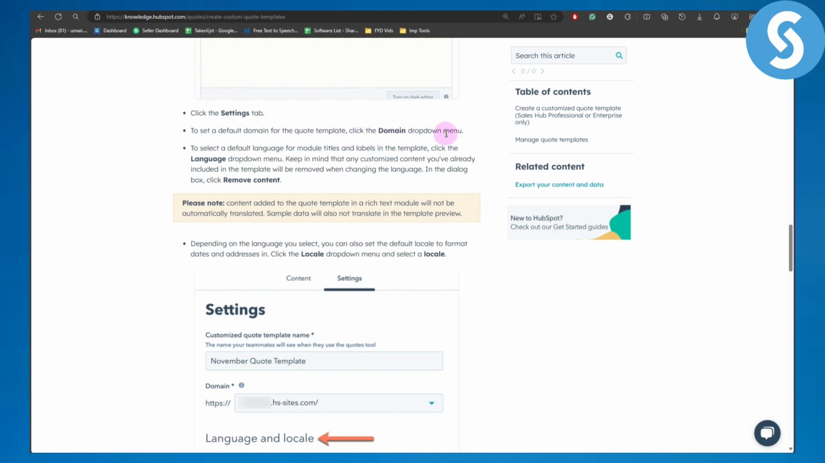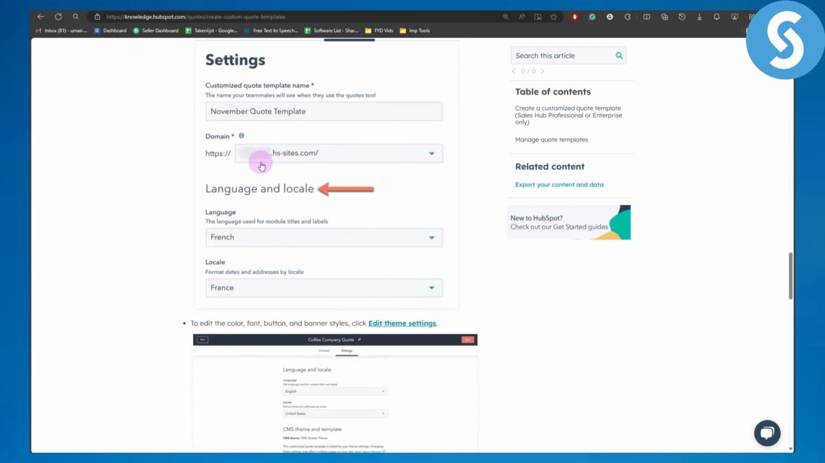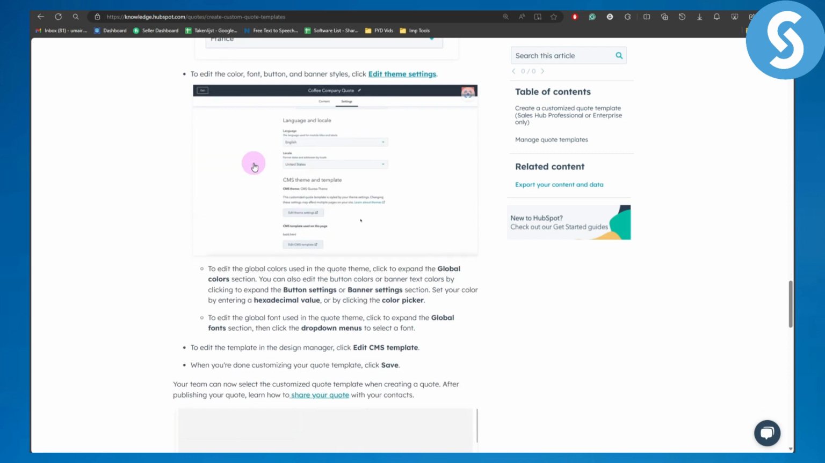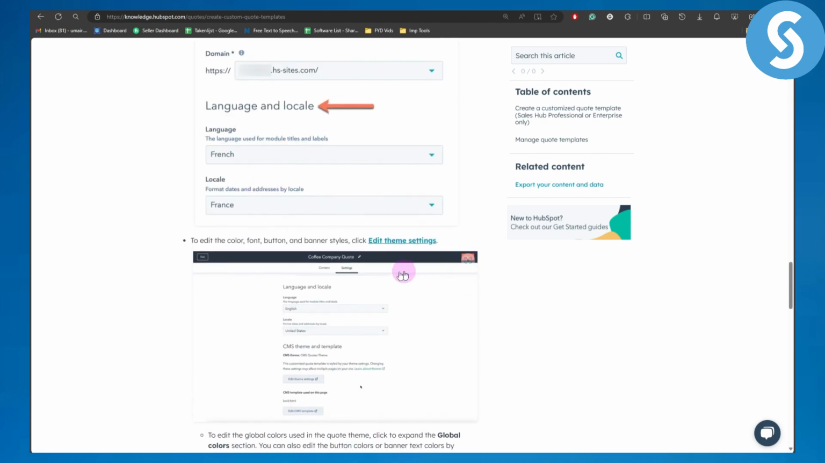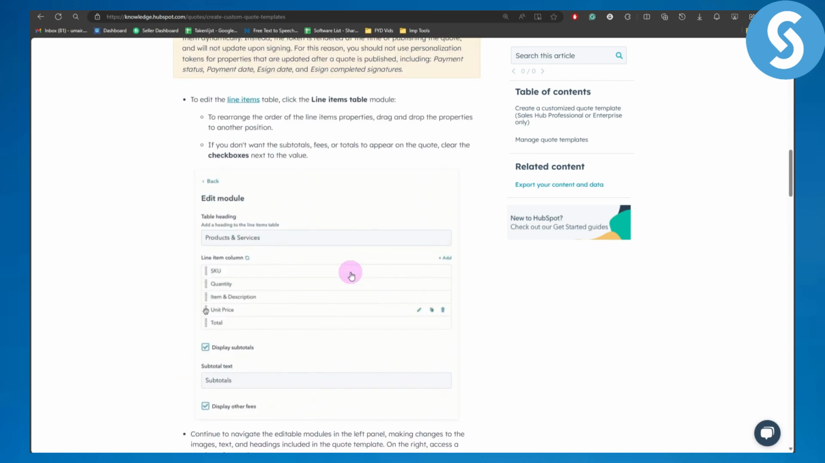Click on the Domain drop-down menu, and you can select the language and choose to remove content, whatever is in your mind and whatever you would like to do. Then you can see we have our name, our domain, and language set up. Once you are set up, you are pretty much good to go. You are going to be simply clicking on Save, and your code is set and you can use it anytime you want. So that's a pretty simple process on how you can use customized code templates in HubSpot.